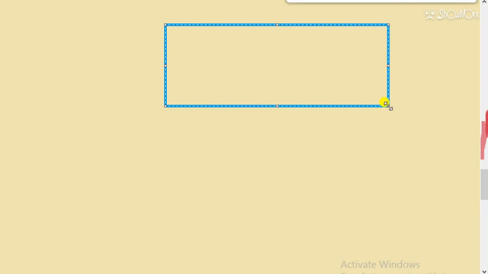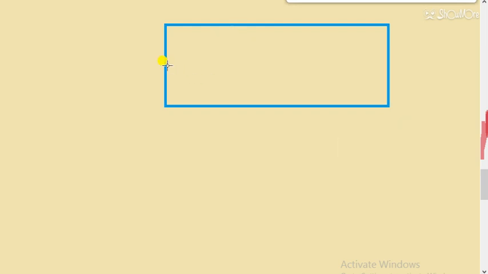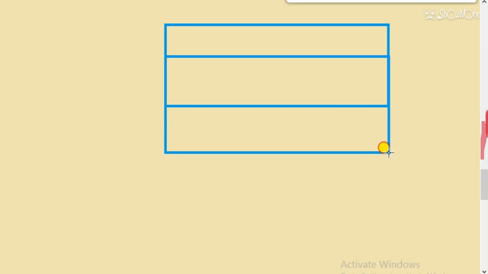So let's take a diagram. So I am taking this diagram. So I hope this diagram is visible. Let me adjust it so it can be more visible.